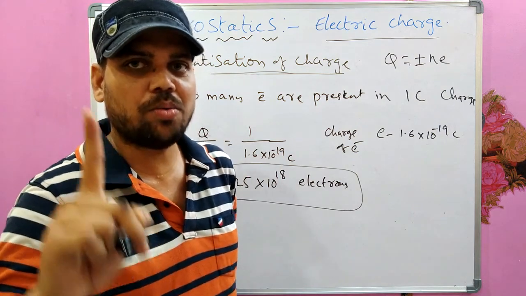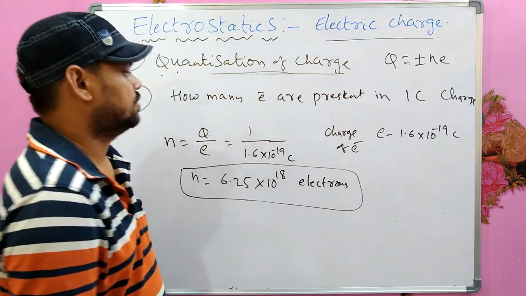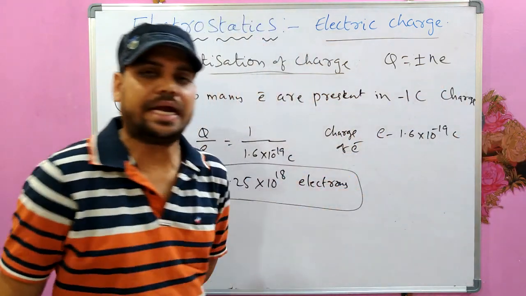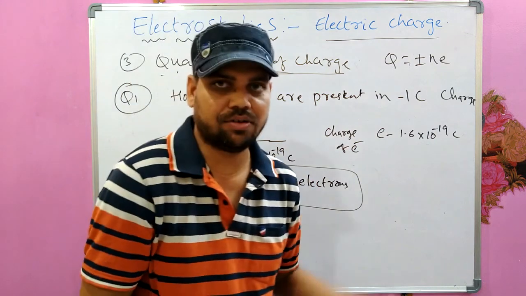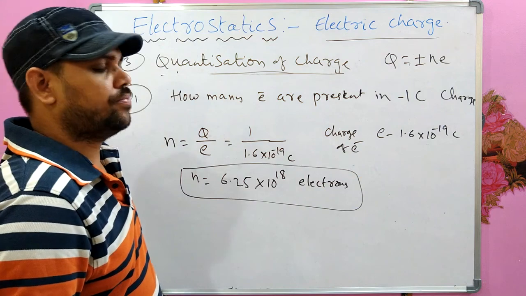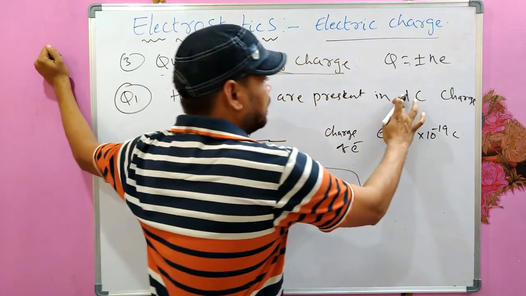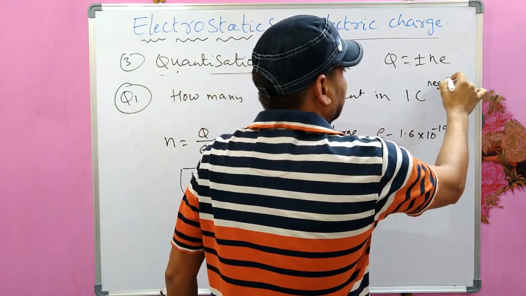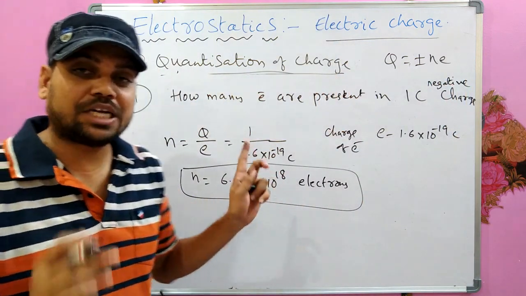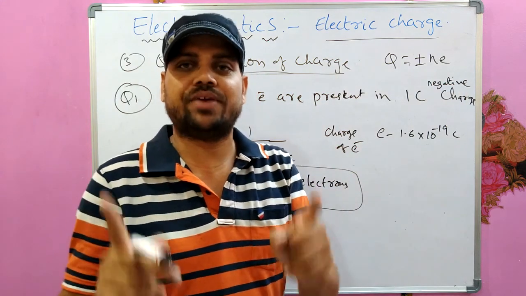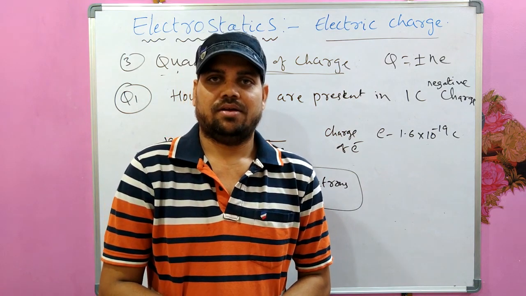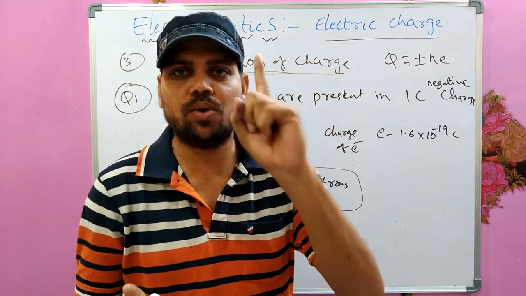In 1 coulomb of negative charge, how many electrons are present, because electron is a negatively charged particle? 6.25 into 10 to the power of 18 electrons will be there in 1 coulomb of negative charge.